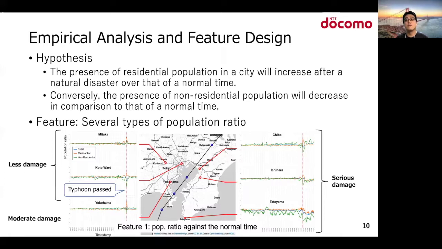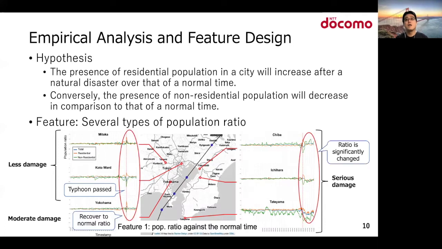So we investigate the population ratio against the normal time and compare the population ratio among less damaged cities and seriously damaged cities. Population ratio of less damaged cities recovered to the normal ratio immediately after the typhoon passed, while that of seriously damaged cities is significantly changed.